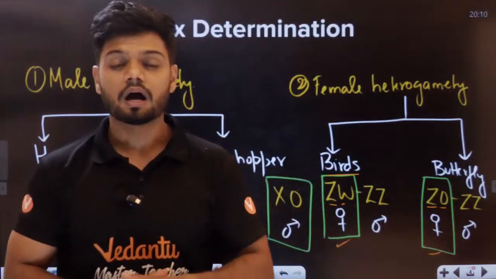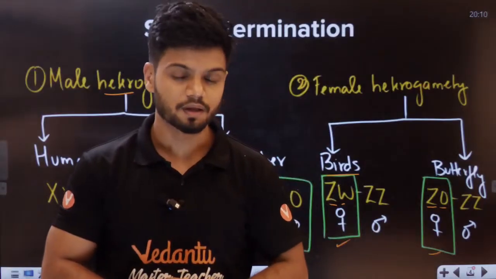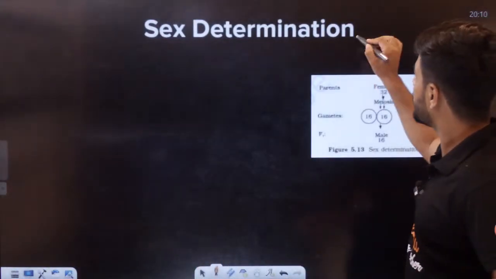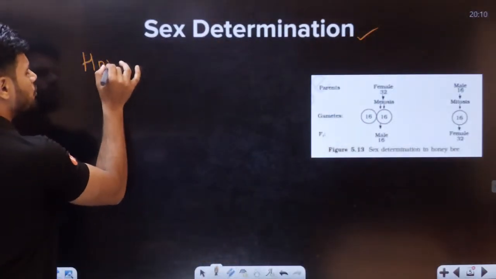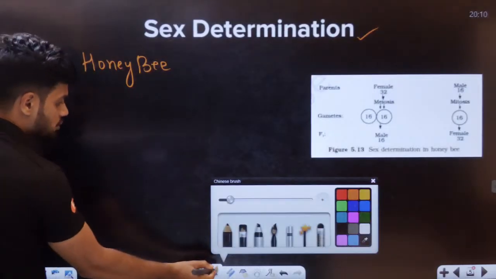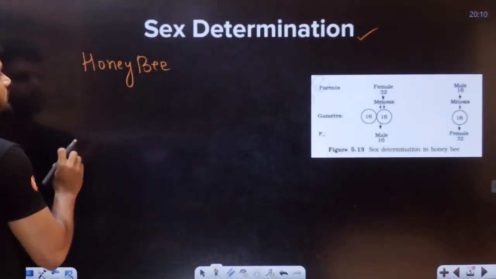Now, students, apart from this, there is the most interesting type of sex determination. The most interesting one is actually found with the honeybee. Please understand this very well. In the case of honeybee, it is called haplodiploidy. Why?